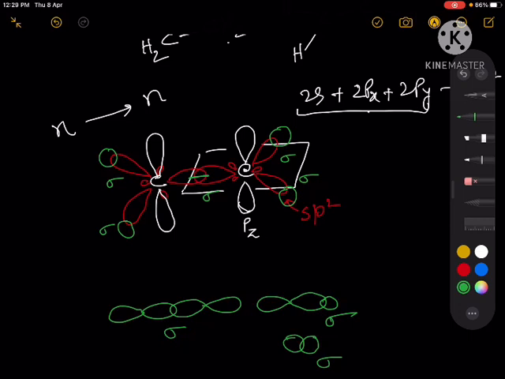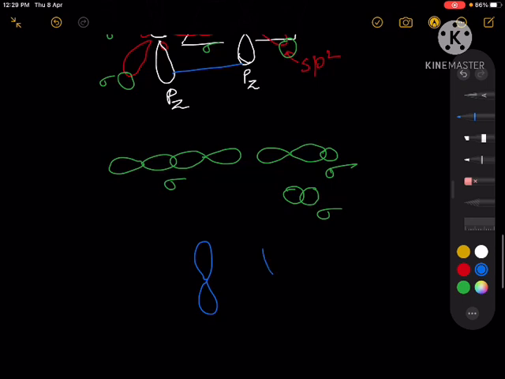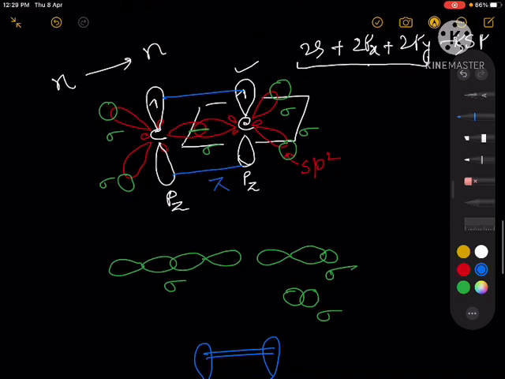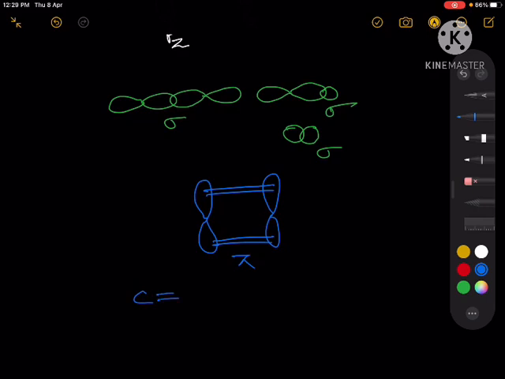Now after all this overlap, you can see these two orbitals, this pz and this pz, remain with one electron in each. So now they can have a lateral overlap. This is called lateral overlap. If two p orbitals are parallel to one another, they can have a lateral overlap, and this is called a pi bond. So here a new kind of bond is formed. This is called a pi bond, and this molecule we represent like this.